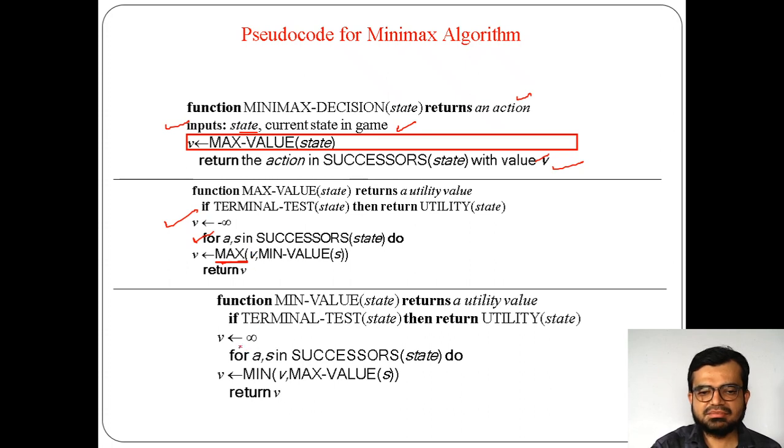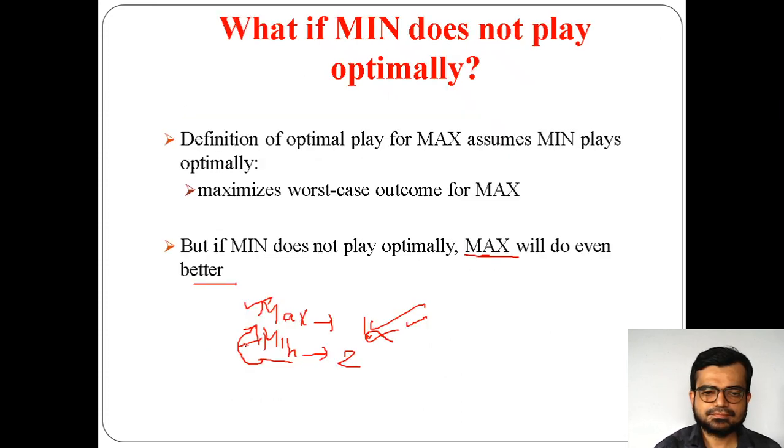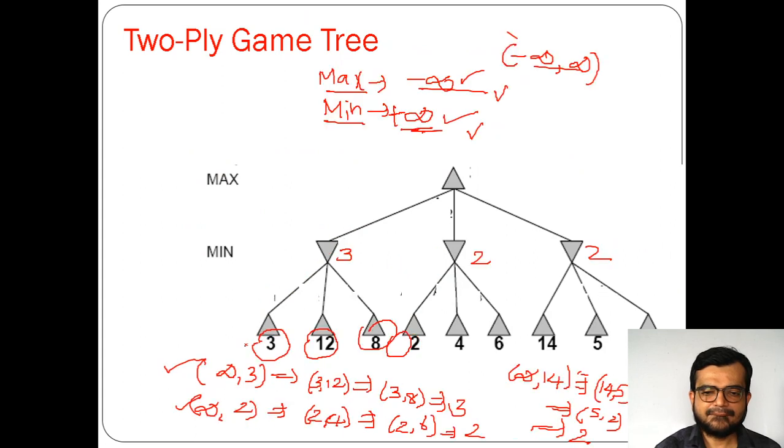Now similarly, if we take V as plus infinity or simply infinity, where does it work? V as plus infinity means it works for finding the minimum value.